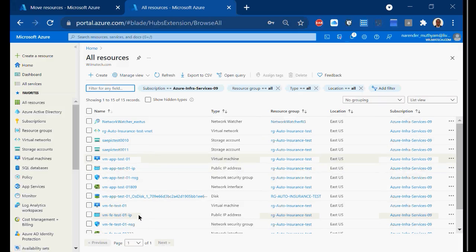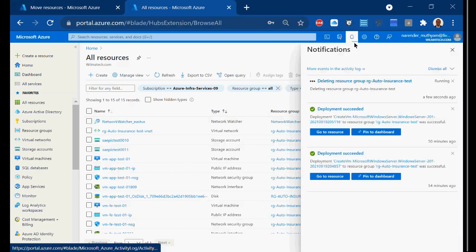You should do it very, very carefully while doing this activity, because it may break things, right? Though you have permissions doesn't mean that you can do whatever you like, right? You should be very, very careful while deleting these RGs. Now the delete process is in progress, right? Delete operation is in progress.